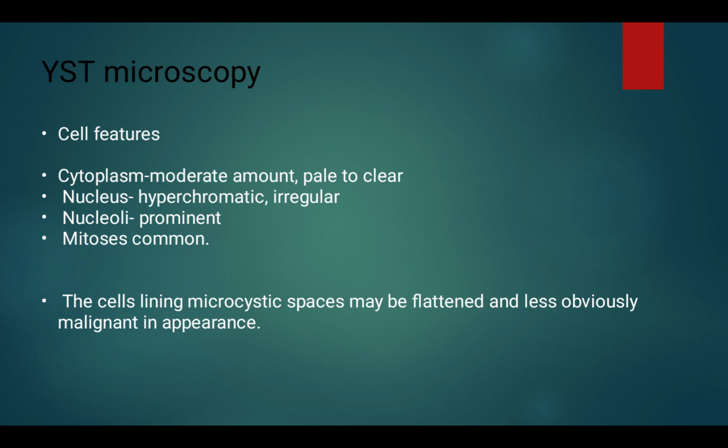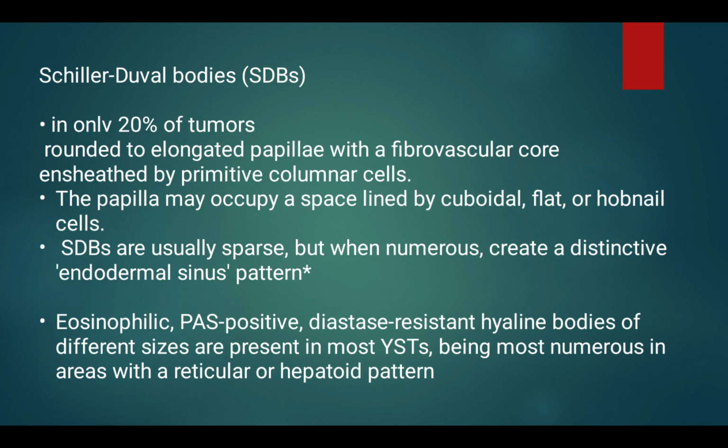The cell features of yolk sac tumors: the cytoplasm is of moderate amount and pale to clear, the nucleus is hyperchromatic and irregular, prominent nucleoli are seen, and mitosis commonly occurs. The cells lining microcystic spaces may be flattened and less obviously malignant in appearance.